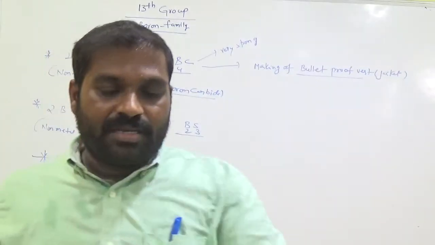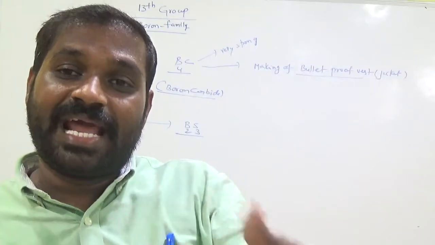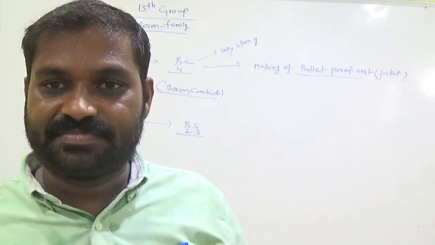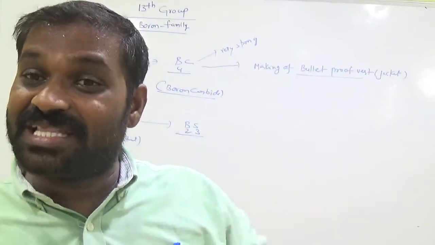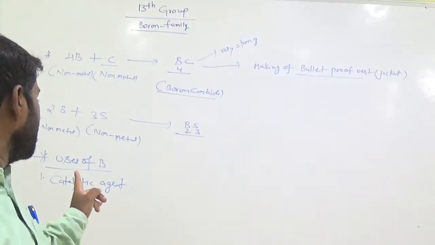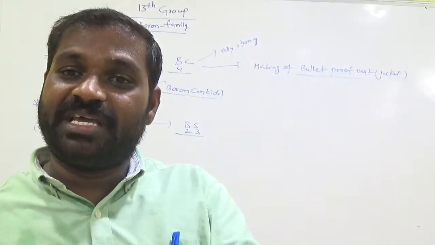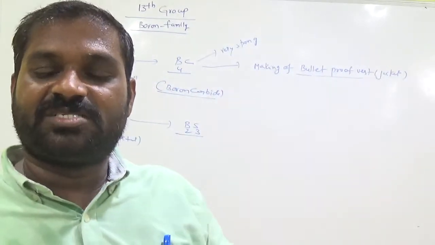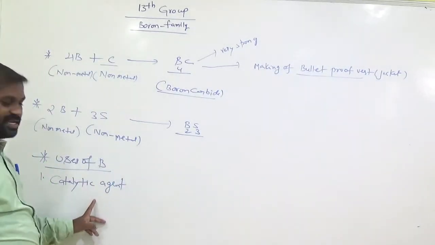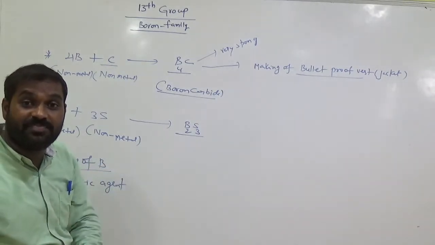Suppose rate of reaction means with how much speed the reaction takes place. Increasing the rate of the reaction means it speeds up the reaction. Decreasing the rate of the reaction means it is very slow. Clear? So boron acts as a catalytic agent. A catalyst is a substance which increases or decreases the rate of the reaction, which speeds up the reaction or slows down the reaction. So here boron decreases or controls the speed of the reaction.